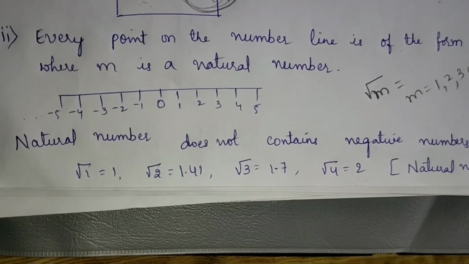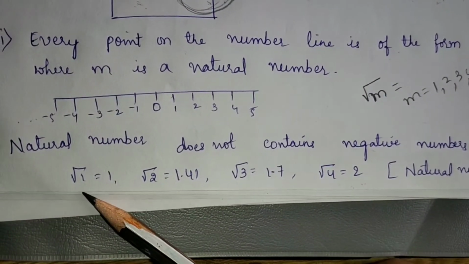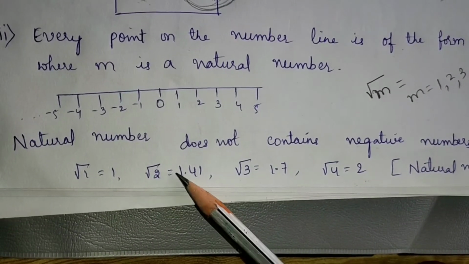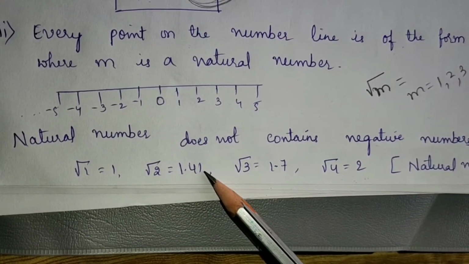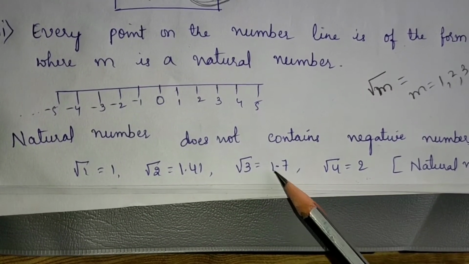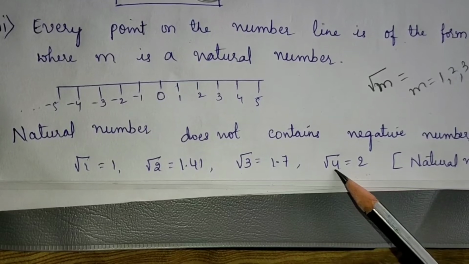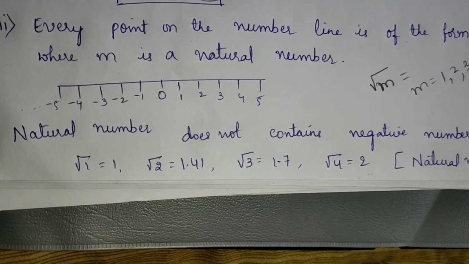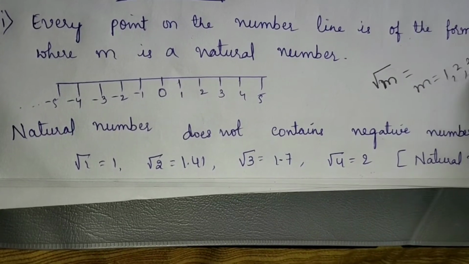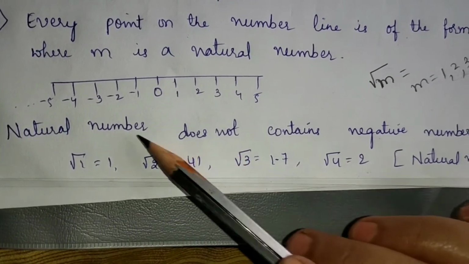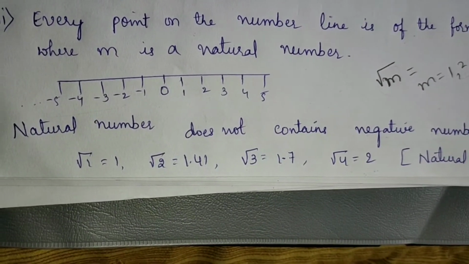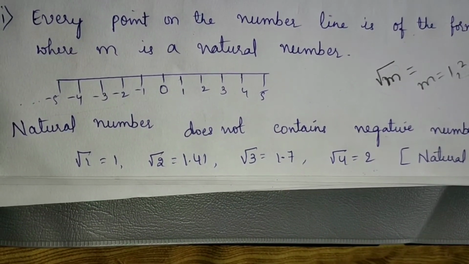Here you should understand what is root 1. The square root of 1 is 1. The square root of 2 is 1.41. The square root of 3 is 1.7. The square root of 4 is 2, and so on. These natural numbers indicate only the positive values, but negative numbers are also represented on the number line. Hence, the statement is false.